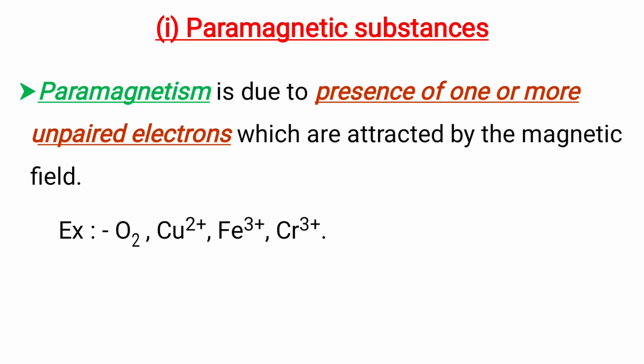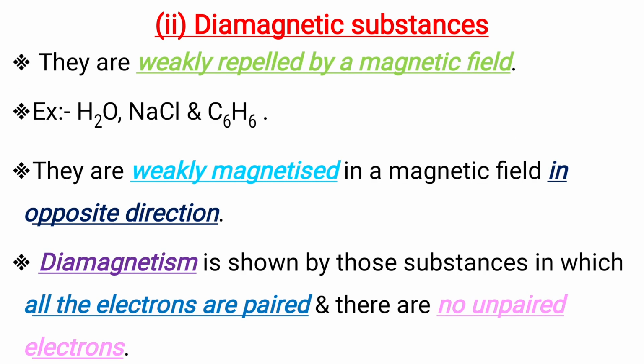Okay, paramagnetism is due to the presence of one or more unpaired electrons which are attracted by the magnetic field. Examples are O2, Cu2+, Fe3+, and Cr3+ ion. Second type is diamagnetic substances which are weakly repelled by a magnetic field. Examples are H2O, NaCl, and benzene. They are weakly magnetized in a magnetic field in opposite direction.